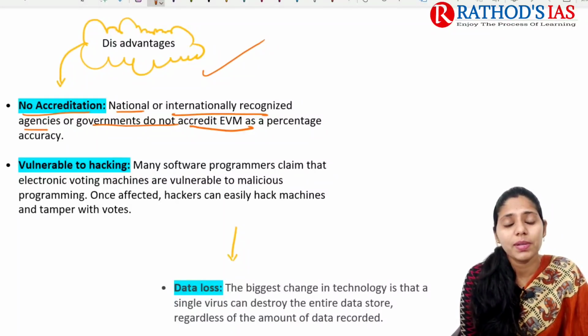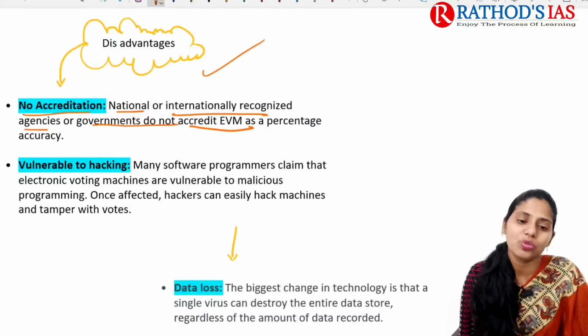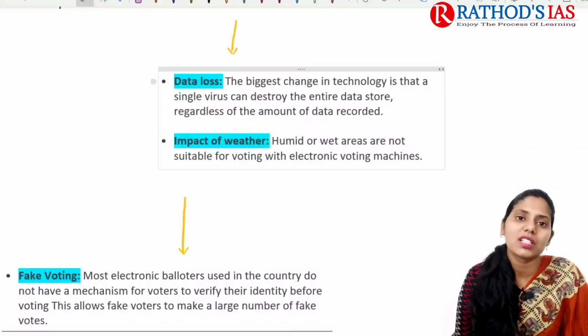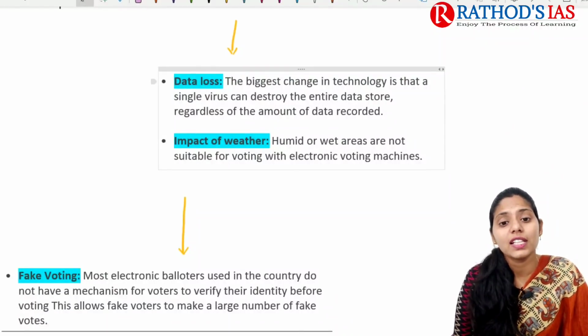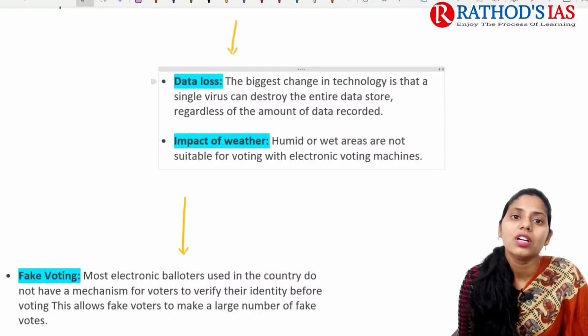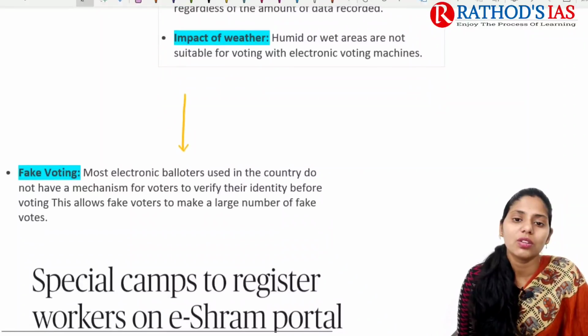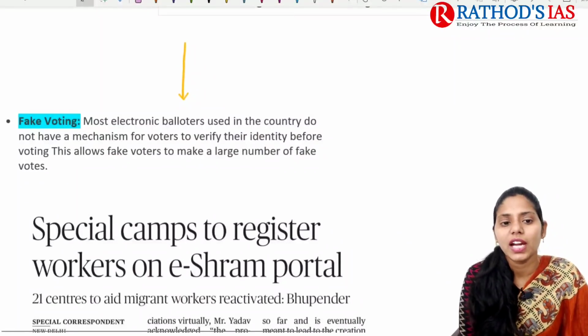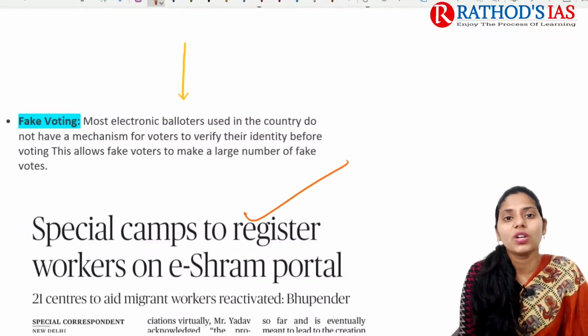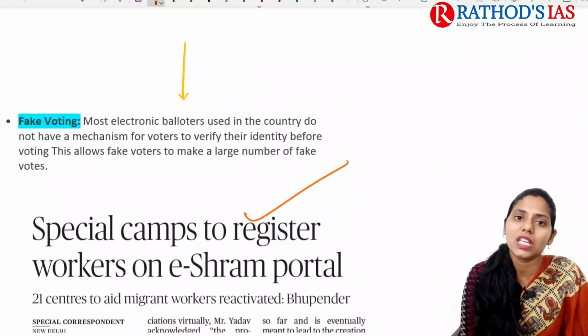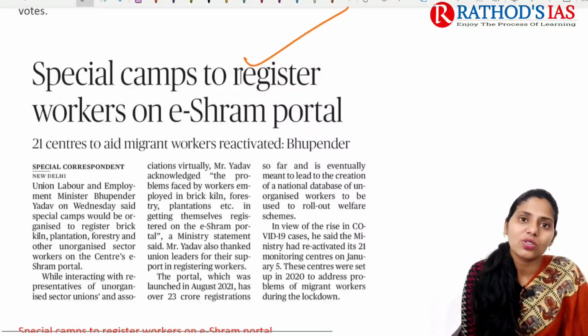And this one is, some people say that they are very much vulnerable to hacking. The biggest challenge in technology here is that sometimes there will also be data loss. Sometimes we can see humid or wet areas are not suitable for voting with these electronic voting machines. And next one is sometimes we can also see fake voting as well. So these are the advantages and disadvantages of these EVMs. And now let us try to see the next topic.